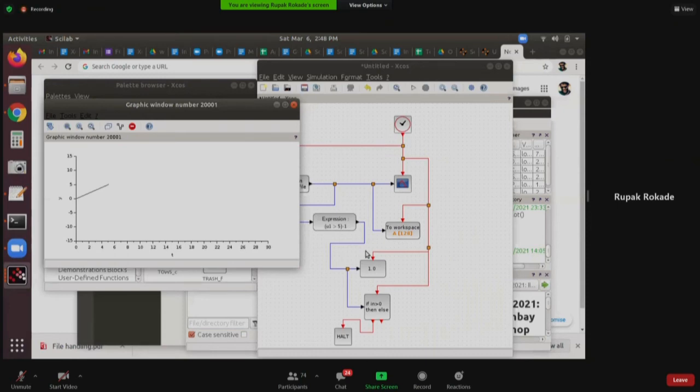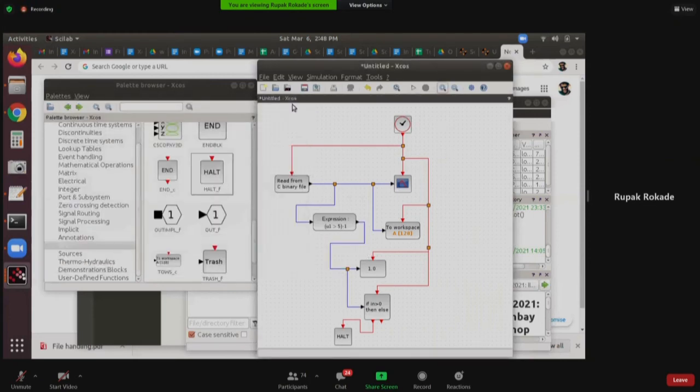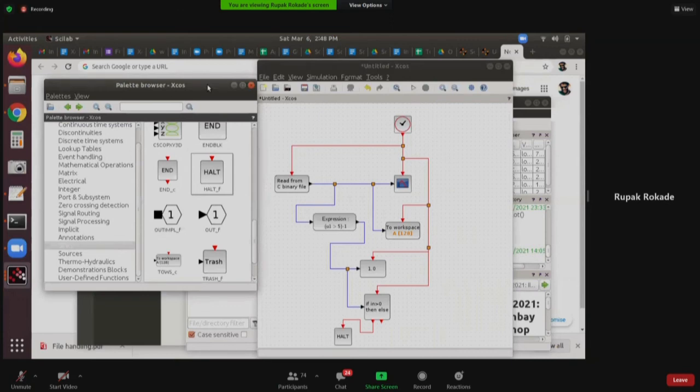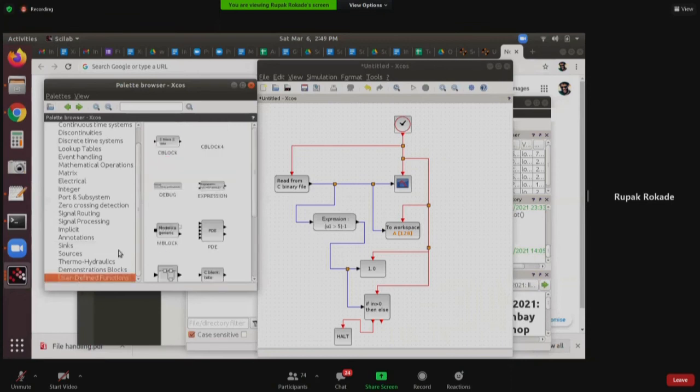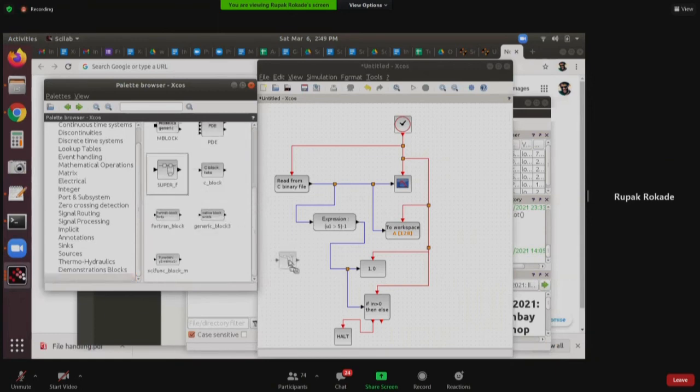Next, I want to show some very important feature of XCOS, which is super blocks. Super blocks allow you to create an XCOS diagram inside an XCOS diagram. Ideally, there is nothing that stops you from doing this with something called super blocks. And because these are user defined blocks, you will find it inside the user defined functions category. This is a super block.